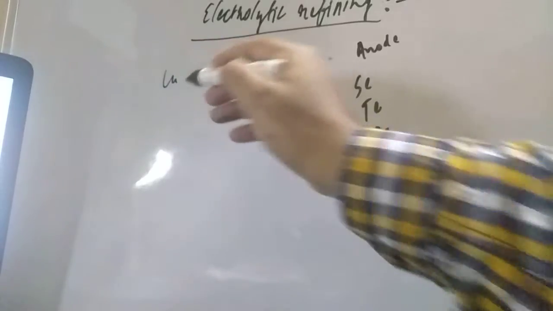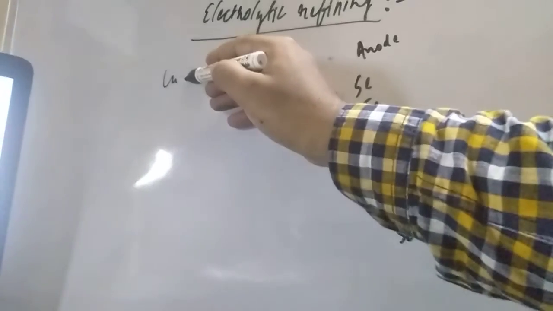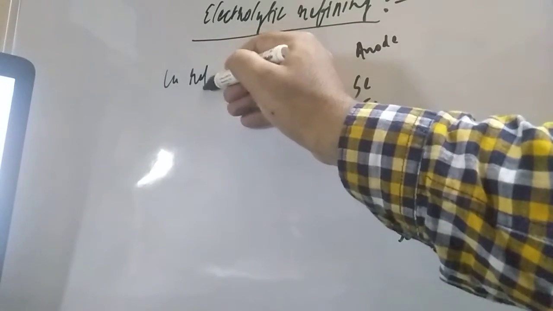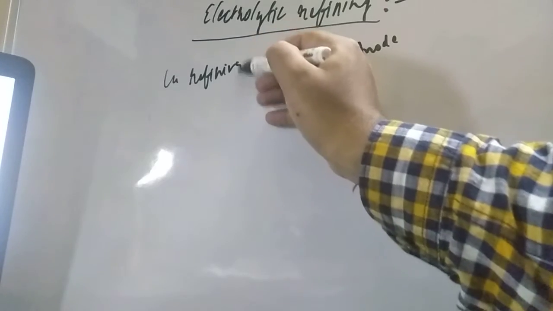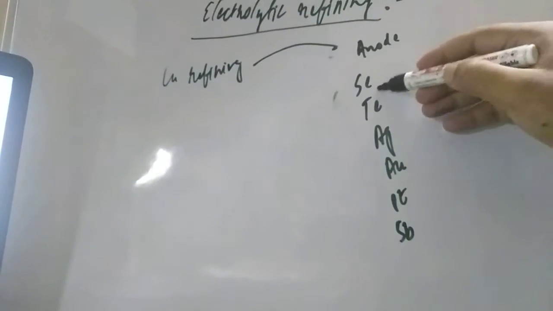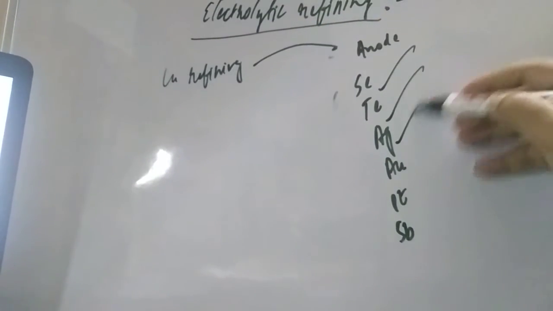So when you are talking about anode mud, student, the anode mud is the impurities. In the anode mud of copper refining, what are there? The first one is selenium, tellurium, silver, gold, platinum, and antimony. These many elements are there.